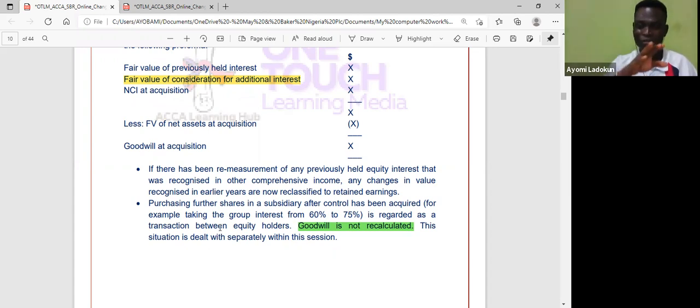Okay, so let me finish off with step acquisition. Then I'm sure time is going to permit me, I will take you through disposal. At least let me start disposal of subsidiary, even if we did not complete it, but I think we should be able to complete it. But if you don't complete it, that's not a problem. At least I've dedicated this week for complex group accounts.